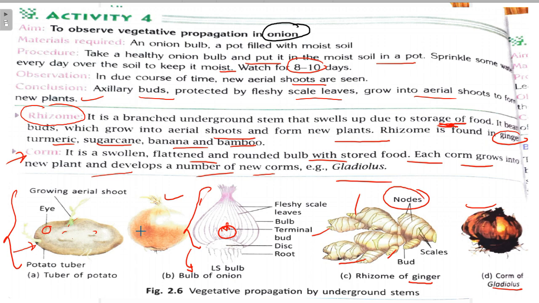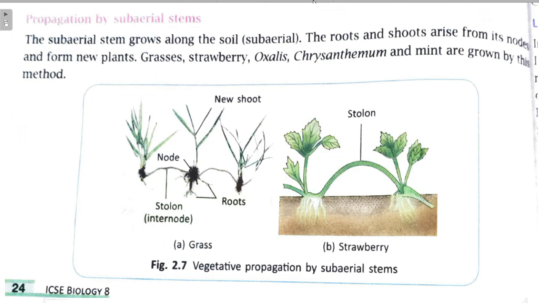Right? Next we will move on to propagation by subaerial stems. Subaerial stems grow along the soil, so that's why they are called subaerial. These are subaerial stems. They grow along the soil.